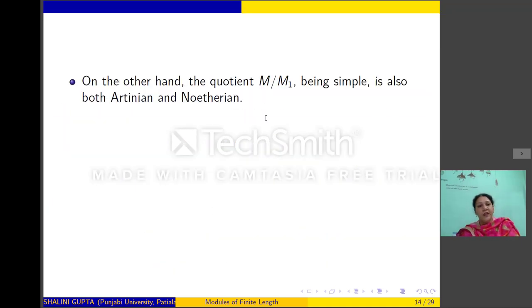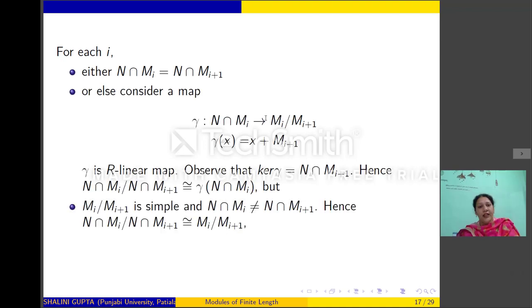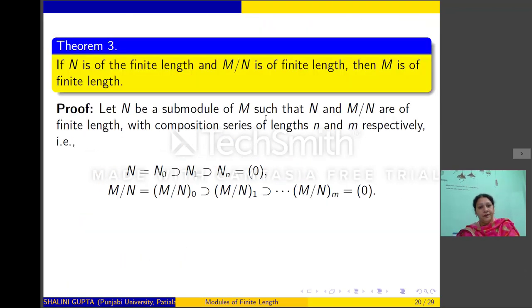Using this, the proof directly follows, because if N is of finite length, then N is both Artinian and Noetherian. If M mod N is of finite length, then it is both Artinian and Noetherian. Combining the facts, we get that M is both Artinian and Noetherian. So M will be of finite length.